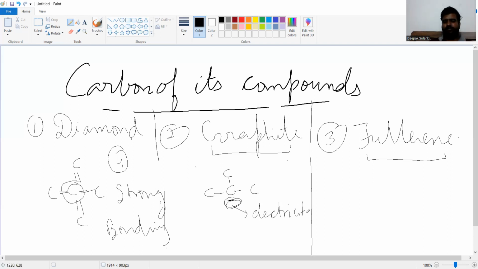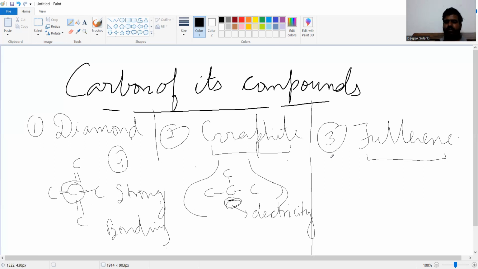Simple. We have to have free electrons to conduct electricity. That is how the graphite structure is.